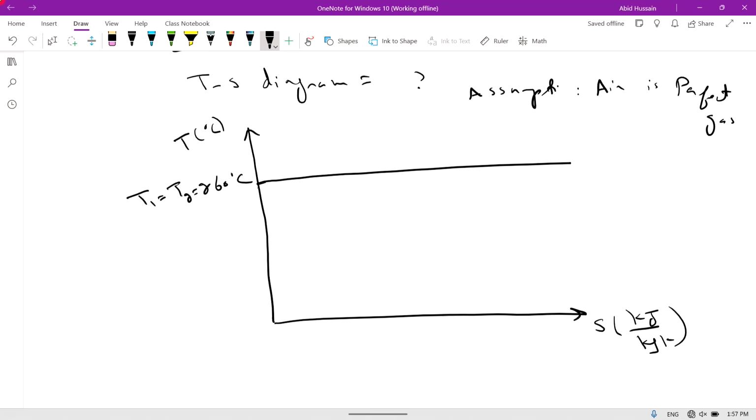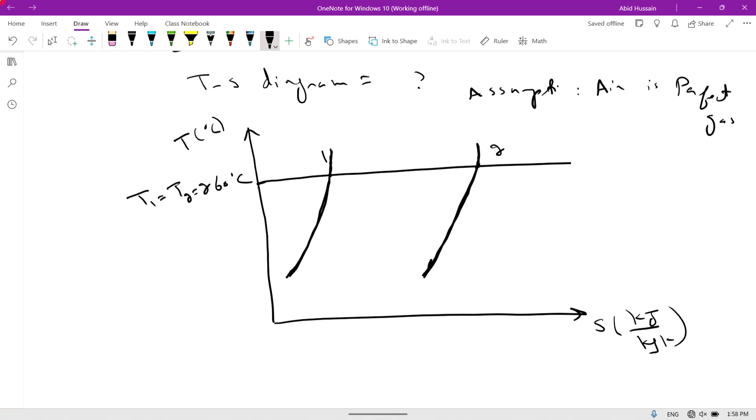volume is doubled, for example, this is point 1 and this is point 2. Draw a constant volume line at point 1 and 2. This is the constant volume line, and this is the constant volume line at point 2.